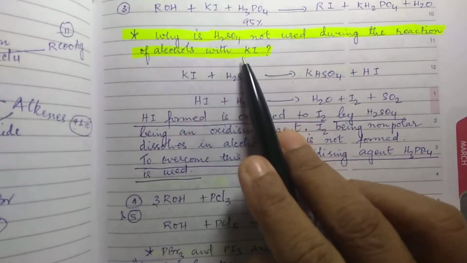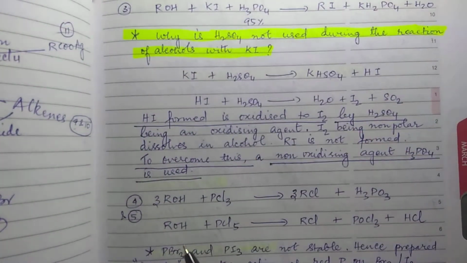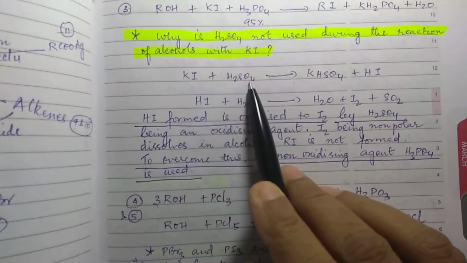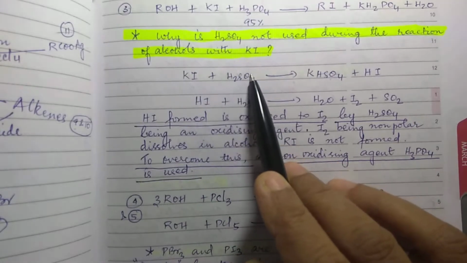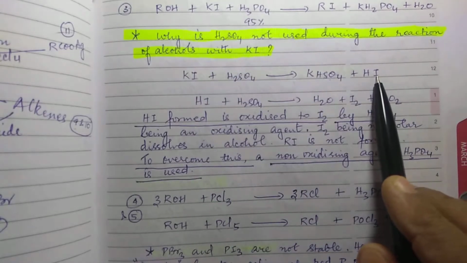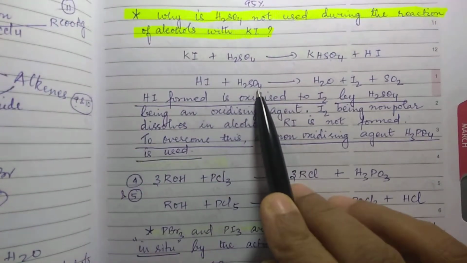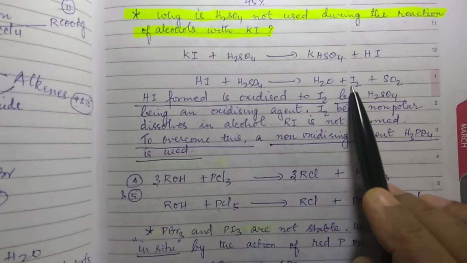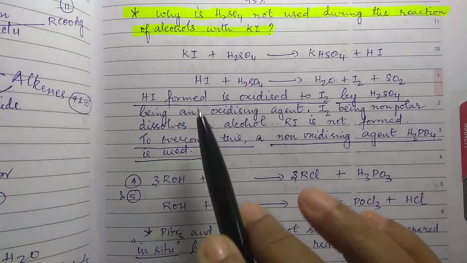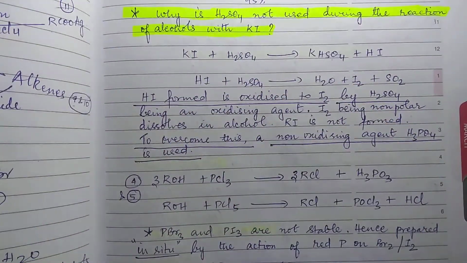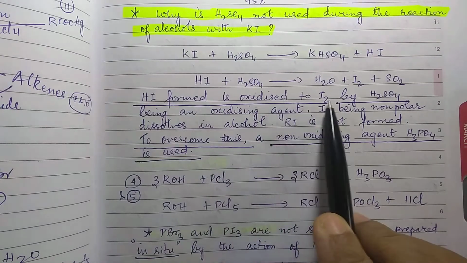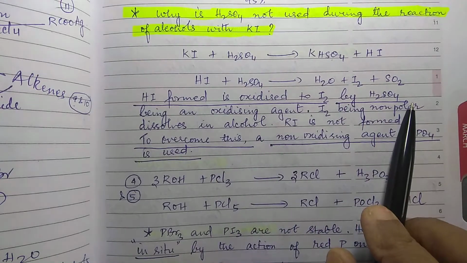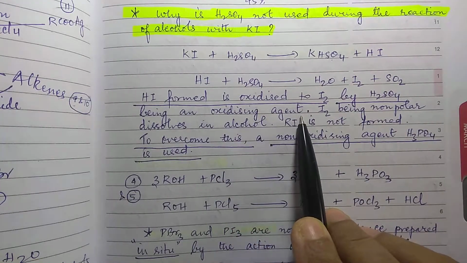Now why is sulfuric acid not used in this case? Because KI plus H2SO4 will form HI, and that HI is oxidized by sulfuric acid to iodine, and this iodine will be soluble in alcohol. It will not form RI. HI formed is oxidized to iodine by H2SO4, which is an oxidizing agent.